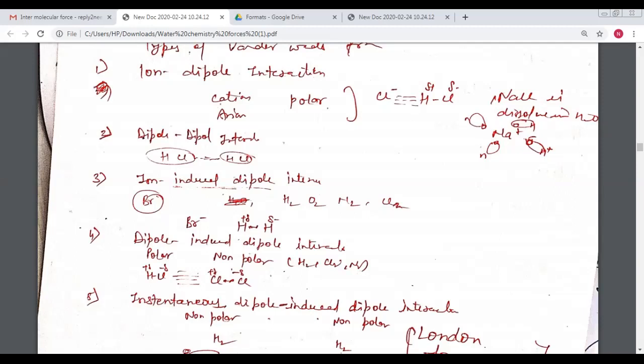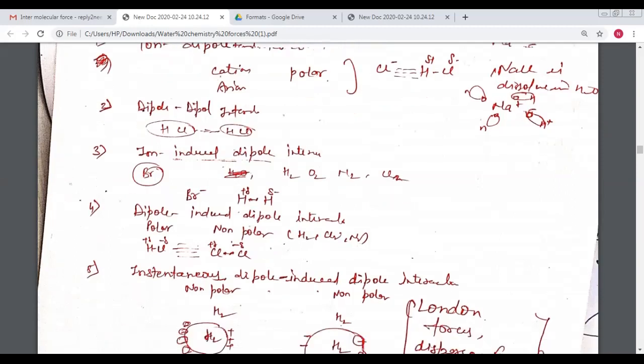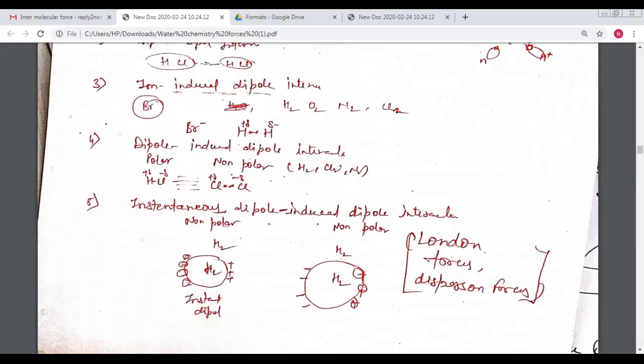Now the next type of interaction is called the instantaneous dipole induced dipole interaction. Here both parts are non-polar. The first part is the instantaneous dipole, the second is the induced dipole.